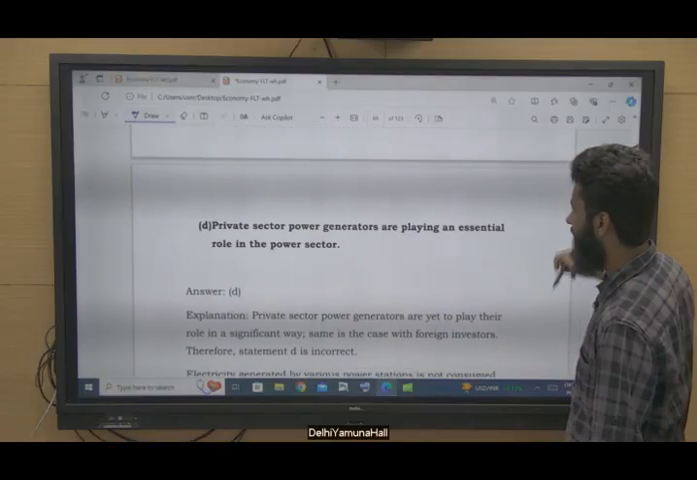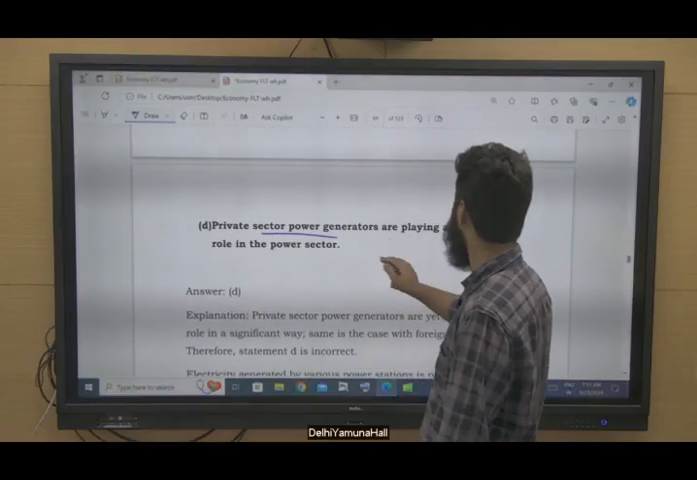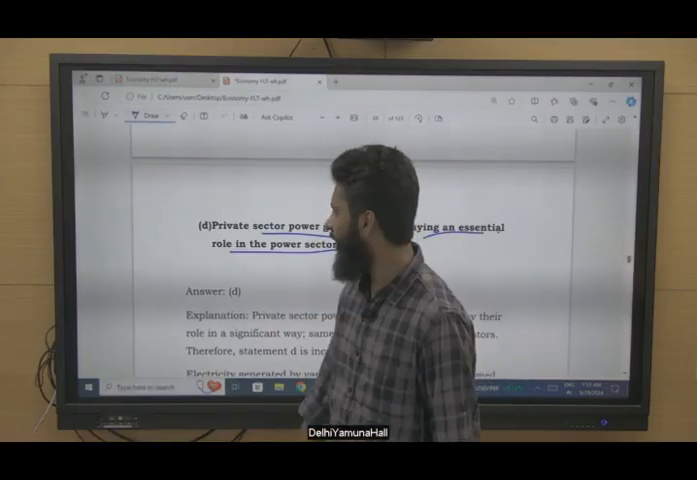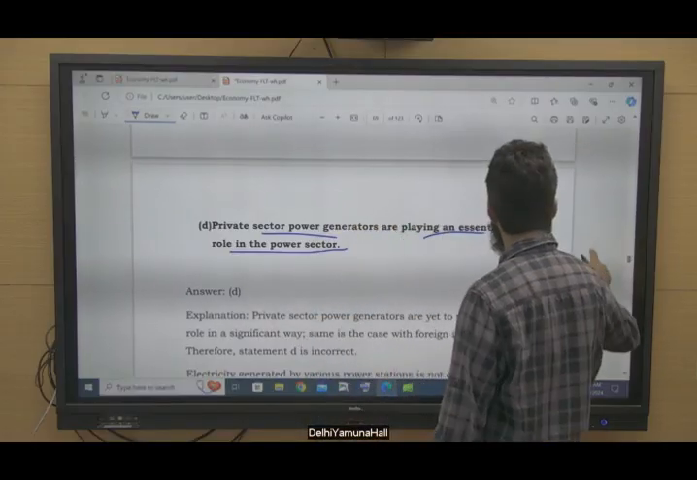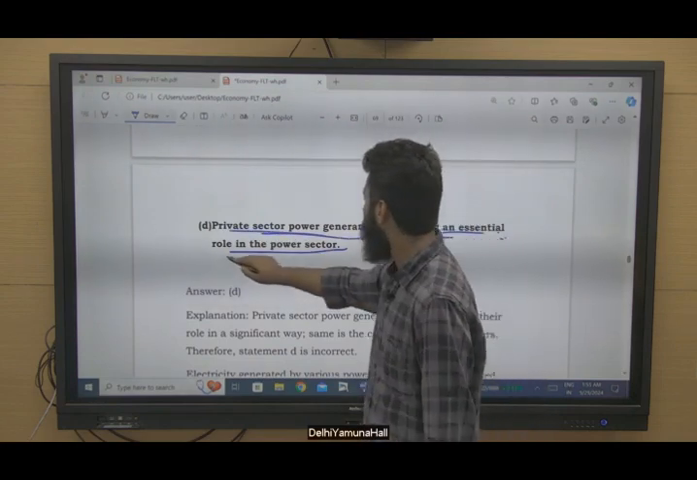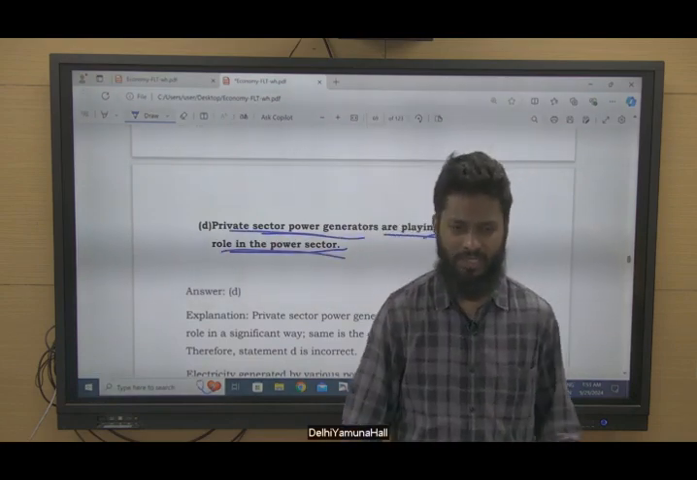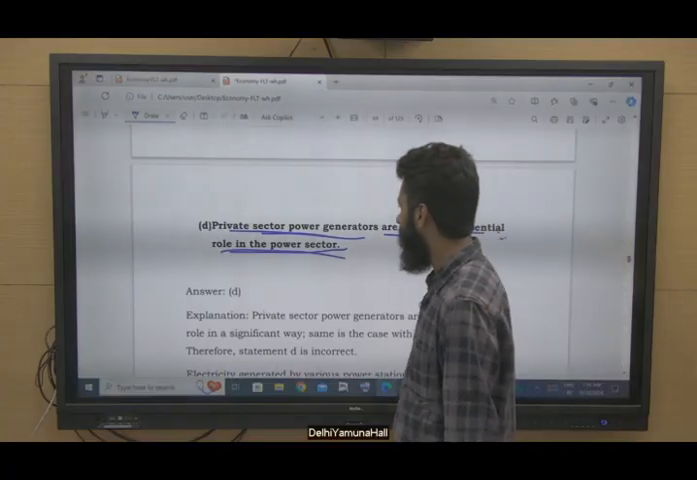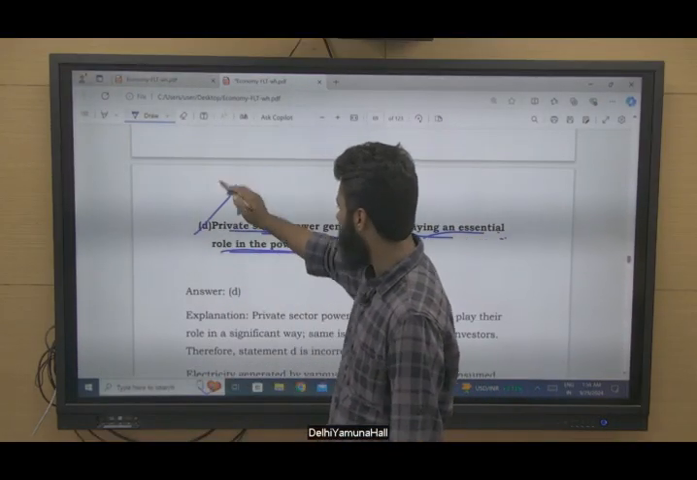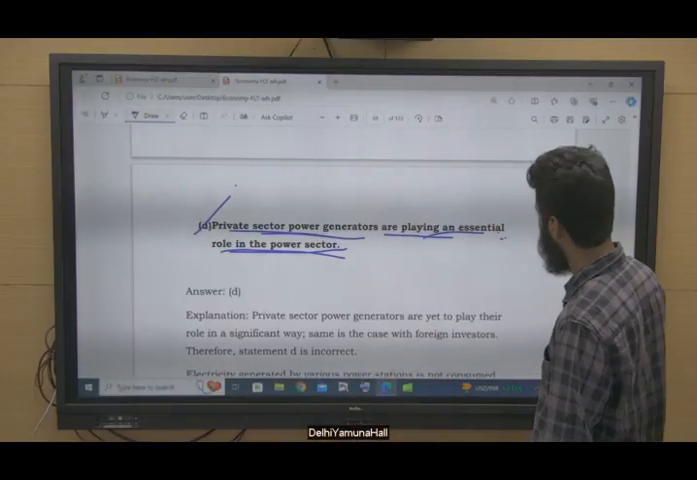Now come to statement D. Private sector power generators are playing an essential role in the power sector. No, they are not playing an essential role in. So this is not a challenge. See, these private sector power generators are playing an essential role in the power sector. This is not a challenge. Yes, this is one of the features of the power sector in India. So this is not a challenge. So this is the answer, right?